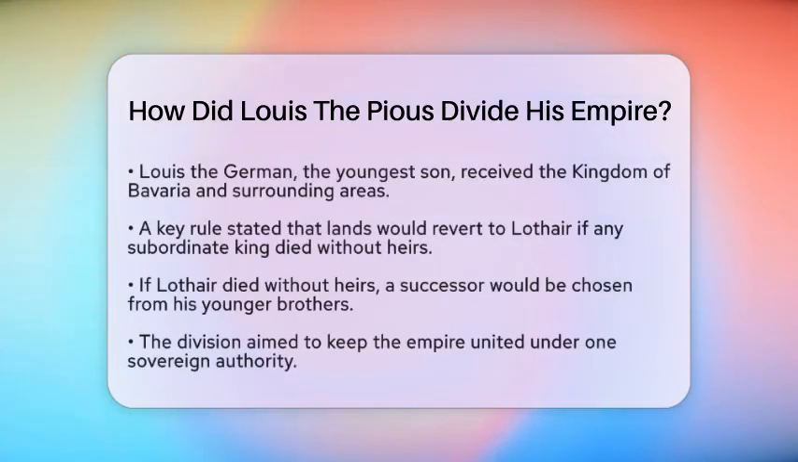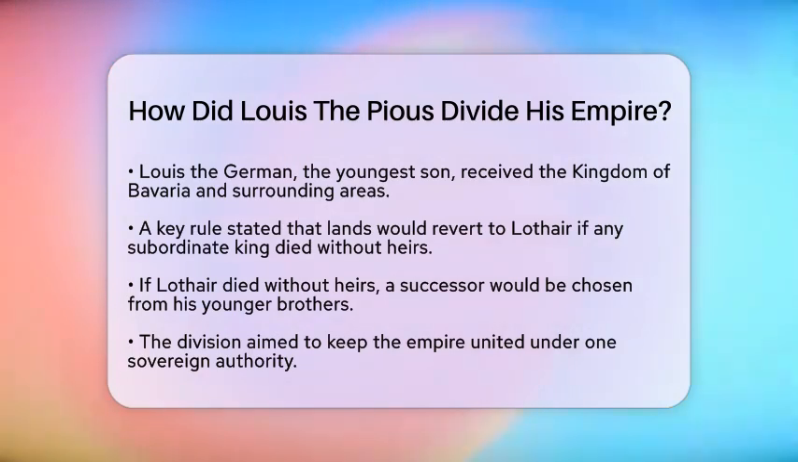A key aspect of this division was that, if any of the subordinate kings died without heirs, their lands would revert to Lothair. This was meant to preserve the unity of the empire. If Lothair himself died without heirs, a successor would be chosen from among his younger brothers. The goal was to keep the empire undivided in sovereignty, with the emperor holding ultimate authority.